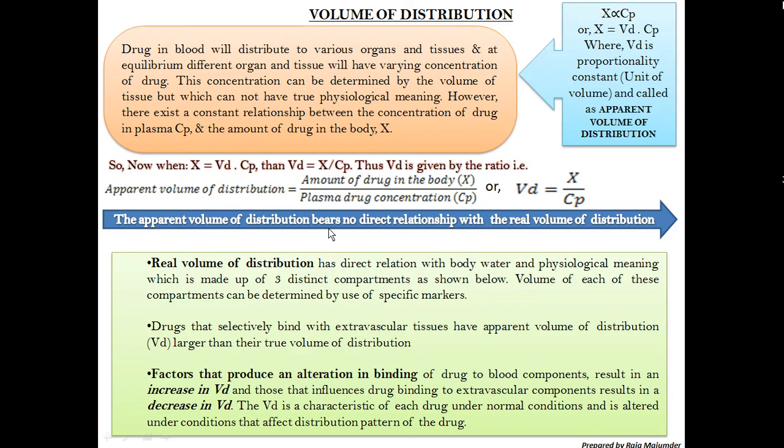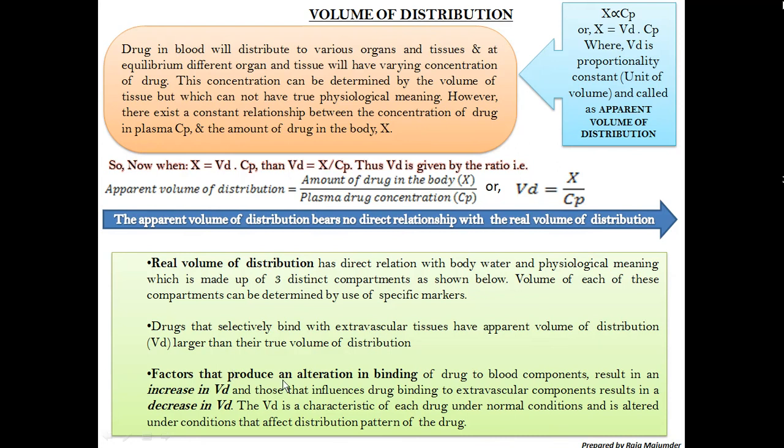So the apparent volume of distribution is nothing but the ratio of the amount of drug in the body to the plasma concentration. Vd is denoted as the volume of distribution, X is denoted as the amount of drug in the body, and Cp is the plasma concentration of the drug.